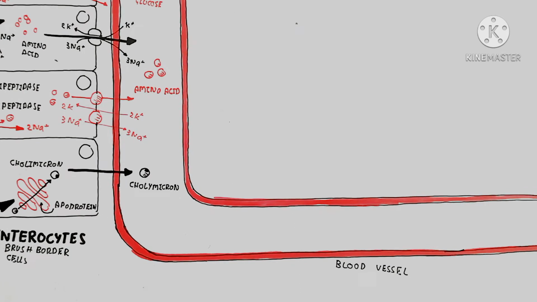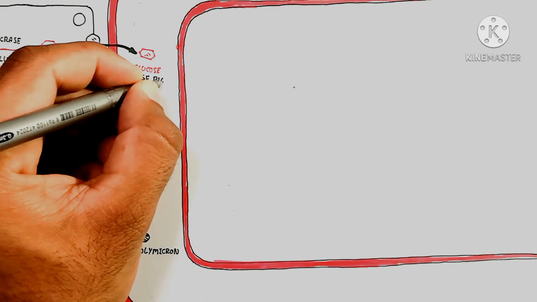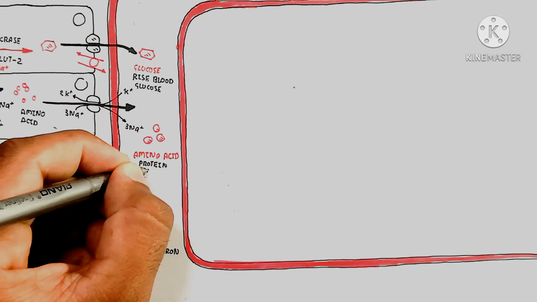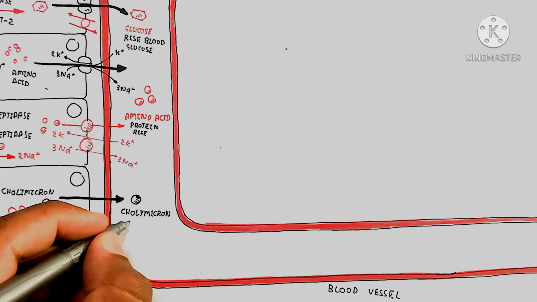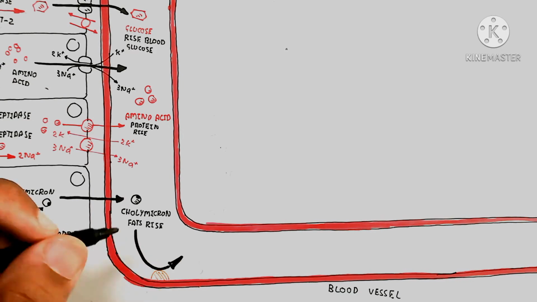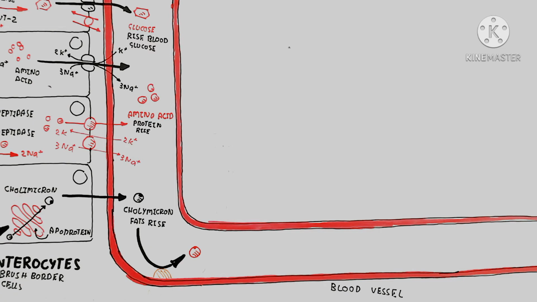So the fed state, for example, goes into the blood vessel. Blood glucose will rise during the fed state, and amino acids will rise, meaning the amino groups will rise. These amino acids will move into the muscle for making new cells, repair, cell division, and muscle fiber making after a workout.